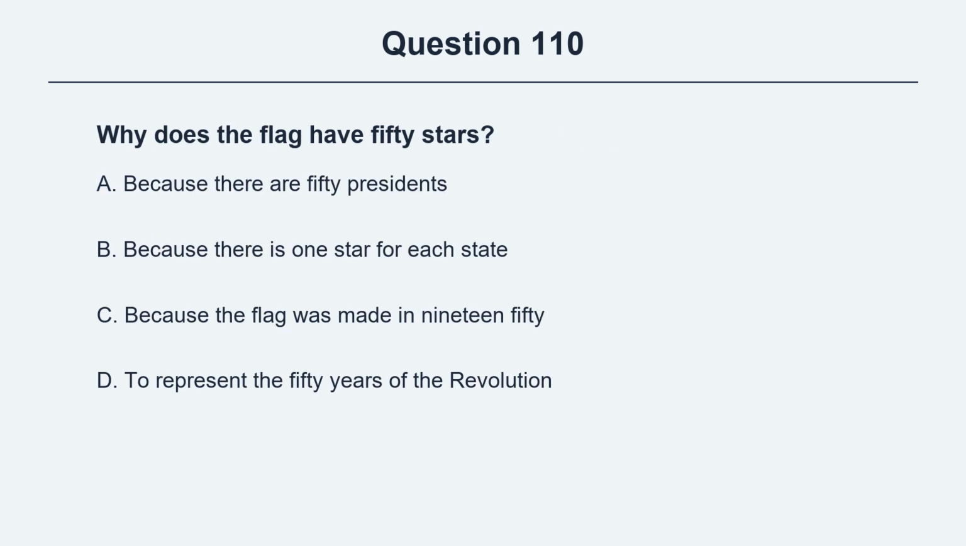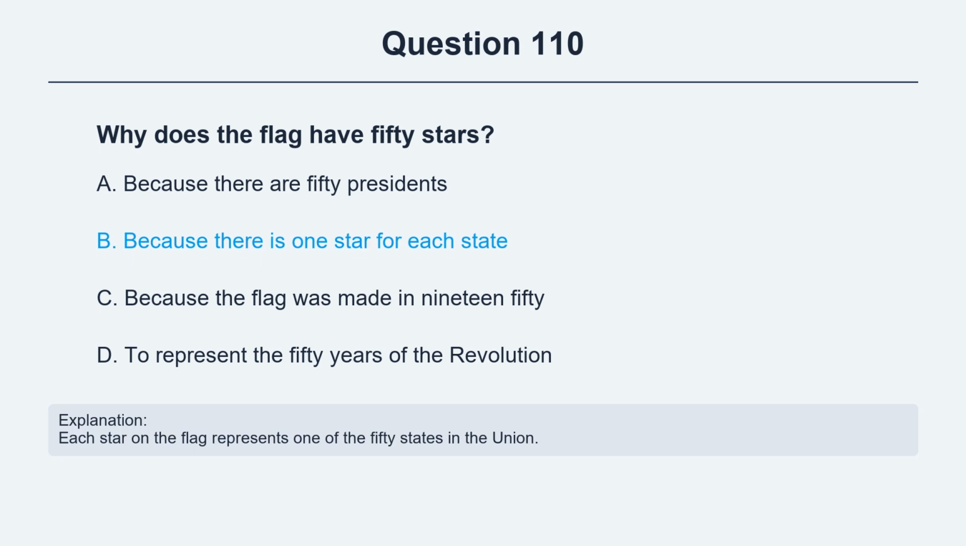Question 110. Why does the flag have 50 stars? Option A, because there are 50 presidents. Option B, because there is 1 star for each state. Option C, because the flag was made in 1950. Option D, to represent the 50 years of the Revolution. The correct answer is option B, because there is 1 star for each state. Explanation: Each star on the flag represents one of the 50 states in the Union.